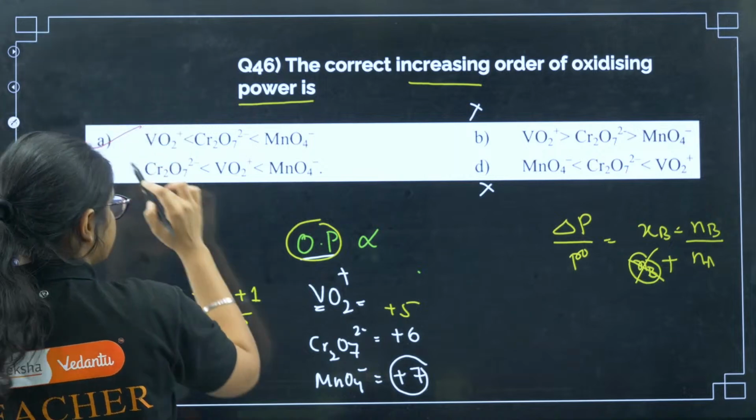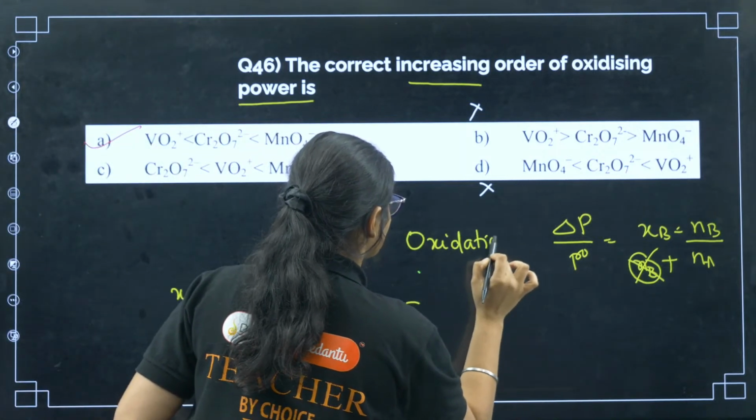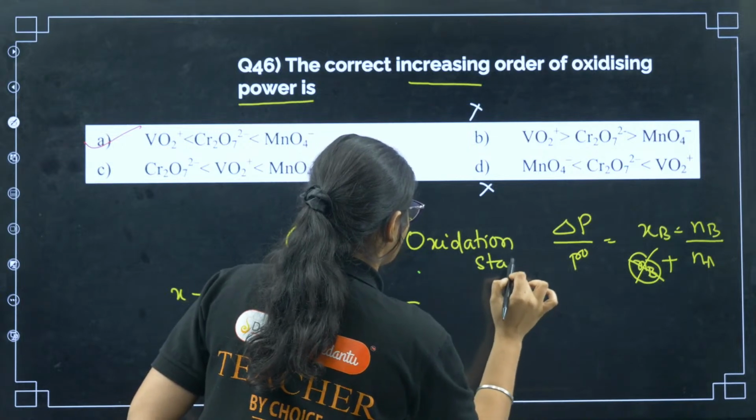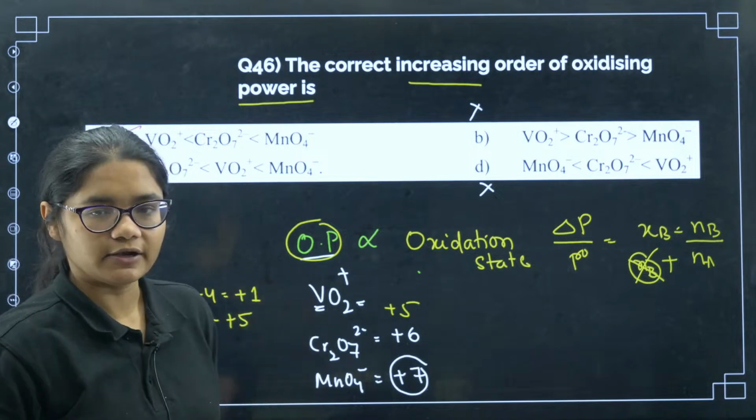Oxidizing power is directly proportional to oxidation state. Higher the oxidation state, better oxidizing power it will have.